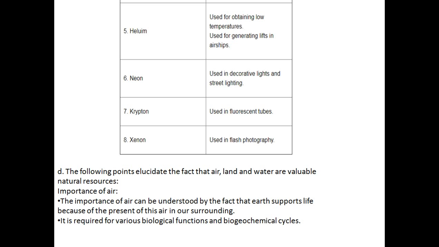In previous days it took much time, because xenon gas was used in flash photography. Only negatives came out, and afterwards those negatives were converted into photographs.